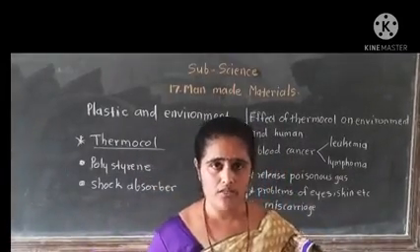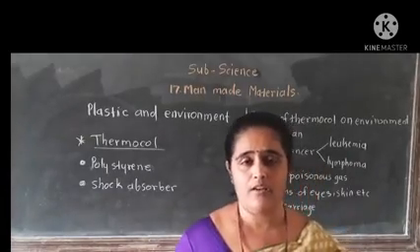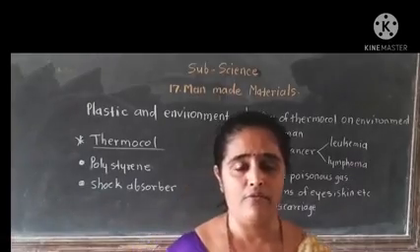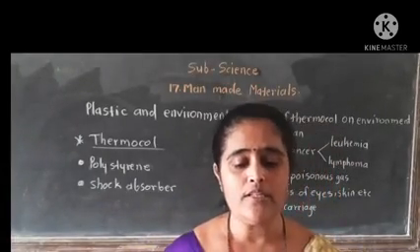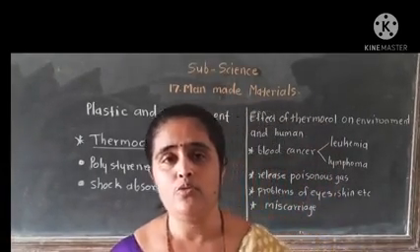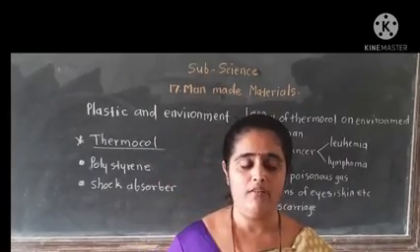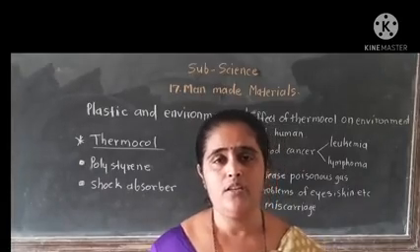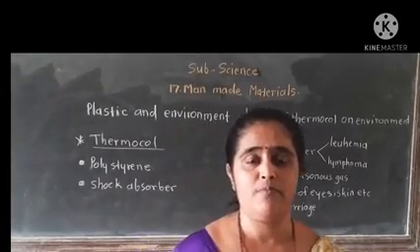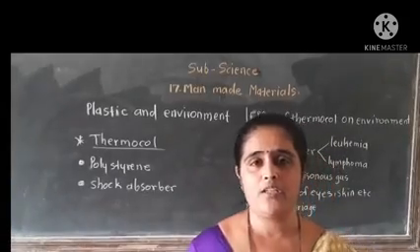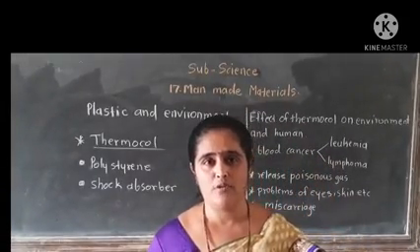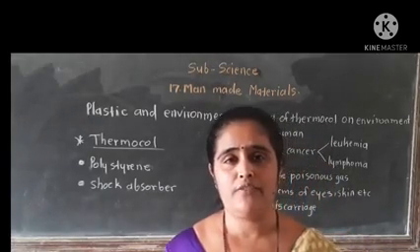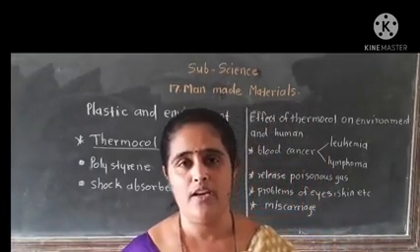So avoid using thermocol as packing for food material because it is very harmful to our health. Dear students, today we discussed two important man-made materials. First is plastic and second is thermocol. Let's see the properties again. The properties of plastic: it has plasticity, it does not decompose, it does not corrode, it comes in different colors and can be molded into any shape.